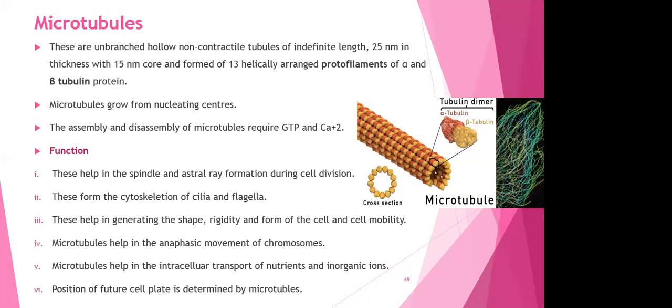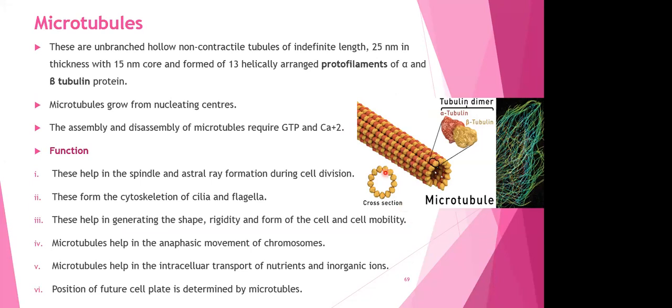The first I'm going to talk about is the microtubule. Okay, the microtubules are unbranched. You can see the diagram of this microtubule very clearly. Is it showing any branching? No, right? So it's unbranched. So microtubules are unbranched, hollow, non-contractile tubules. Non-contractile is the most important word over here. What do you mean by the word non-contractile? It cannot contract, and they are hollow from within.